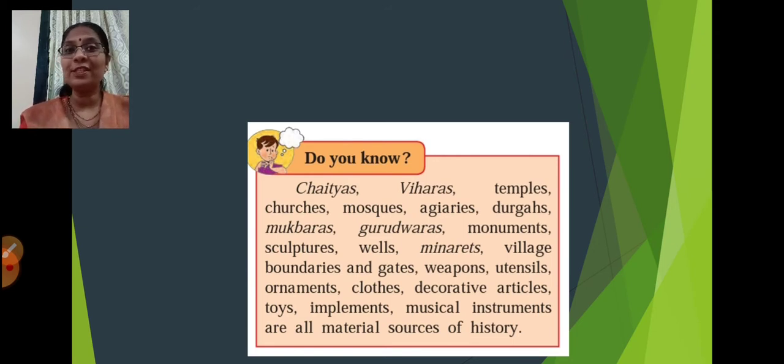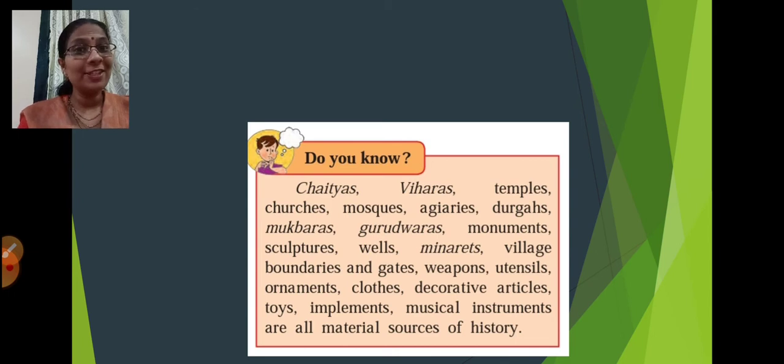Children, if you have visited the museum in our city, Mumbai, you would have seen the different things they put on display to show from which period these things belonged. If you have seen the armor of Chhatrapati Shivaji Maharaj, also the Chilkhat, that is a material source, a physical thing which you can see and touch. The ornaments which they wore, the weapons which they used, forts, historical places, and temples are also material sources.